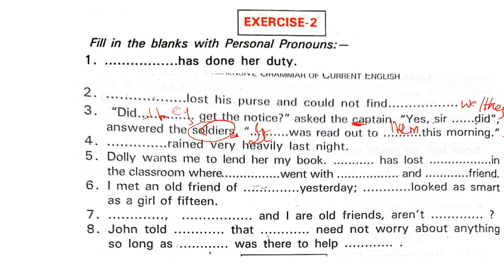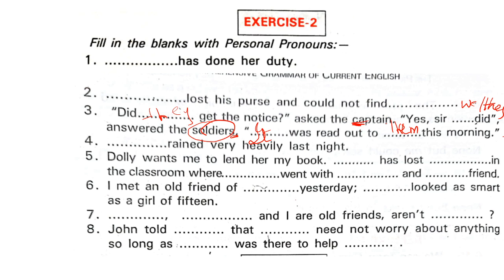You tell me. Did that? Where you want to put that? No, ma'am, that will not come. हाँ बोलो, where you will put that? Grammatically wrong हो जाएगा। I am saying that कि वो sentence को suit करेगा तो हम समझ सकते हैं कि वो sentence right है. Yes, so this is correct. Did they get the notice? Asked the captain. Yes, sir, they did, answered the soldiers.